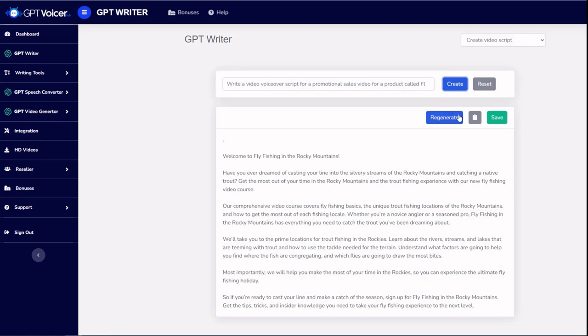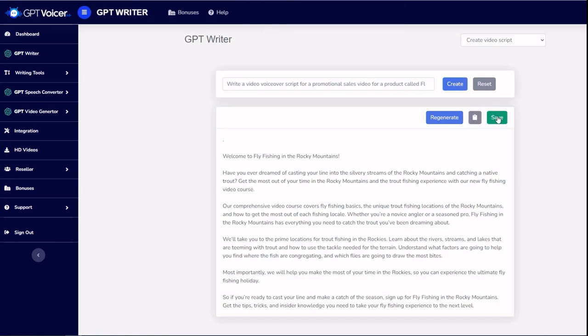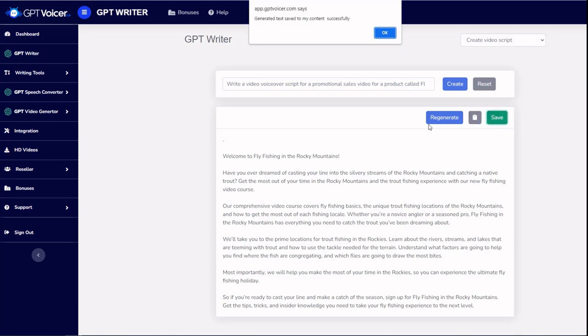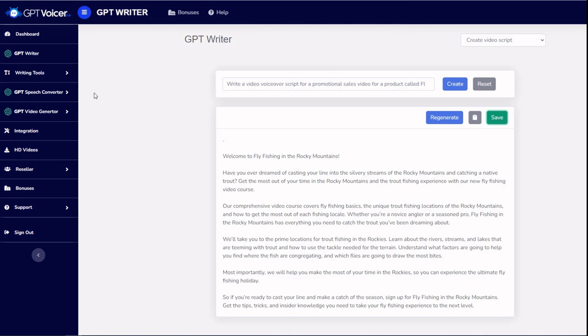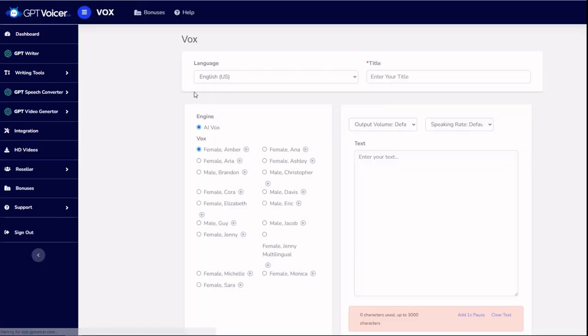We can either regenerate that if we weren't happy with it. We can copy it to the clipboard, or we could save it to our files. Actually, we'll do both. We'll copy it to the clipboard, then I'll save it to our files so that you can see what we can do with that later. Then I'm going to go straight over to the speech converter, and I'm going to click on new Vox, that means new voiceover, and select the language. And so my title is going to be Fly Fishing Video Ad.